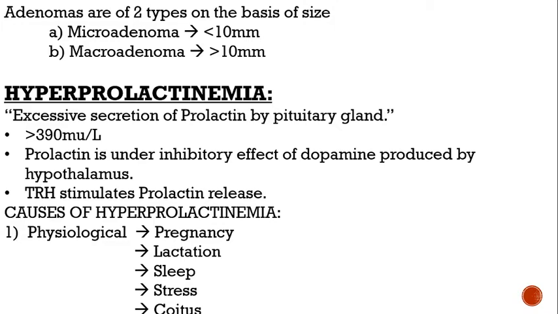What happens is that basically the hypothalamus influences the production of prolactin. How does it do it? It produces 2 hormones. One is thyrotropin releasing hormone, TRH, and the other is dopamine. TRH stimulates the release of prolactin, whereas dopamine inhibits the release of prolactin. Usually prolactin is under the inhibitory effect of dopamine.